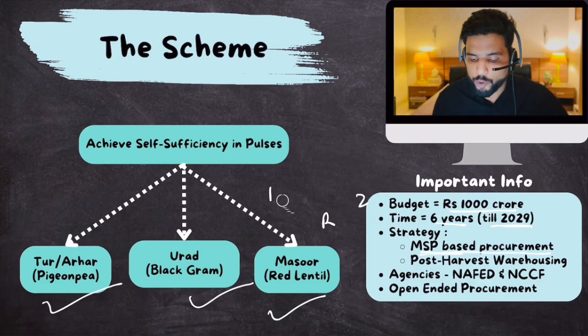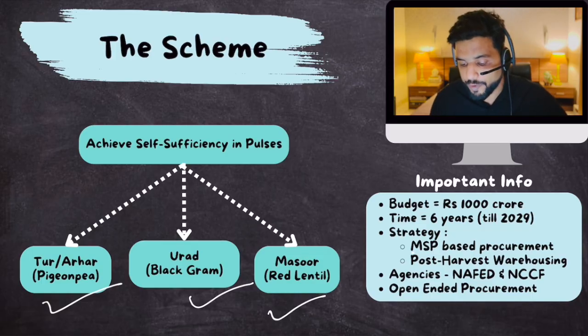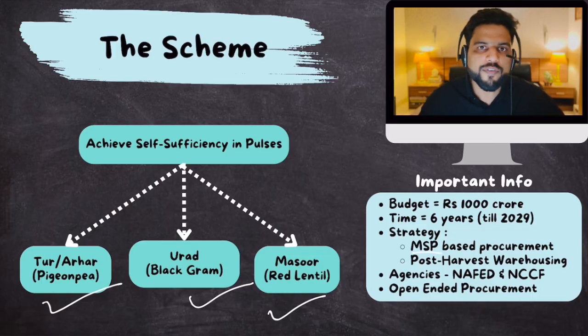MSP is important if you really want to improve production, because India has become self-sufficient in rice and wheat, and it is because of MSP. Because with MSP, you give a guarantee to farmers that your crop will be sold at a high price. So more and more farmers grow rice and wheat, and that is why India is self-sufficient when it comes to rice and wheat. Okay, but India is not self-sufficient when it comes to pulses.